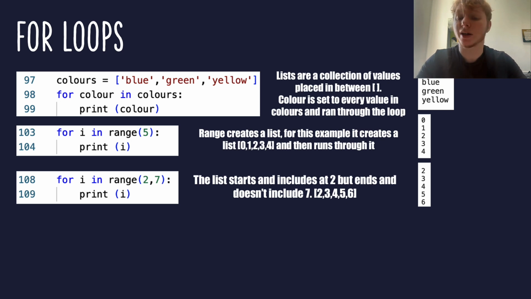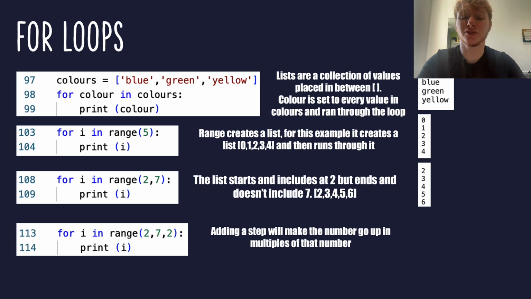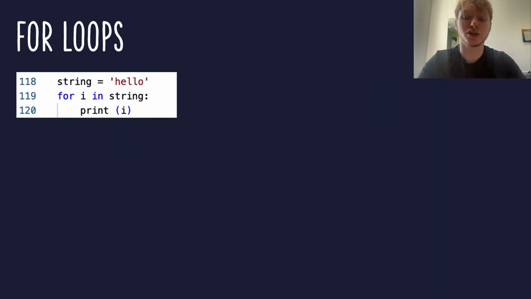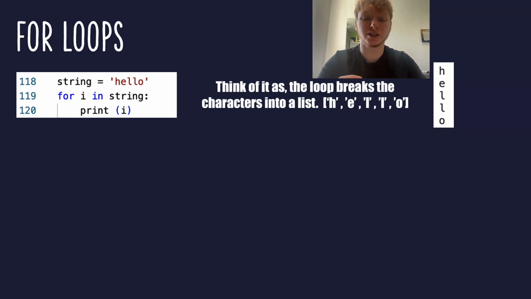Want to step it up? Introduce a magical step parameter. And now it pirouettes through the list in 2s, printing 2, 4, 6. But wait, there's more. Another mesmerising way to utilise for loops is to serenade the string. Imagine the word hello. The for loop goes through each character, setting the variable to H, E, L, L and O. Run it and you'll witness the enchanting dance of characters on your screen.